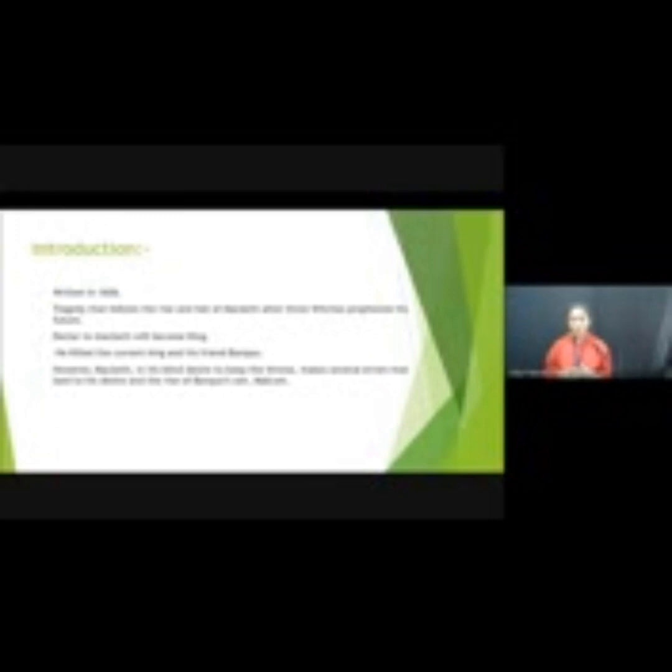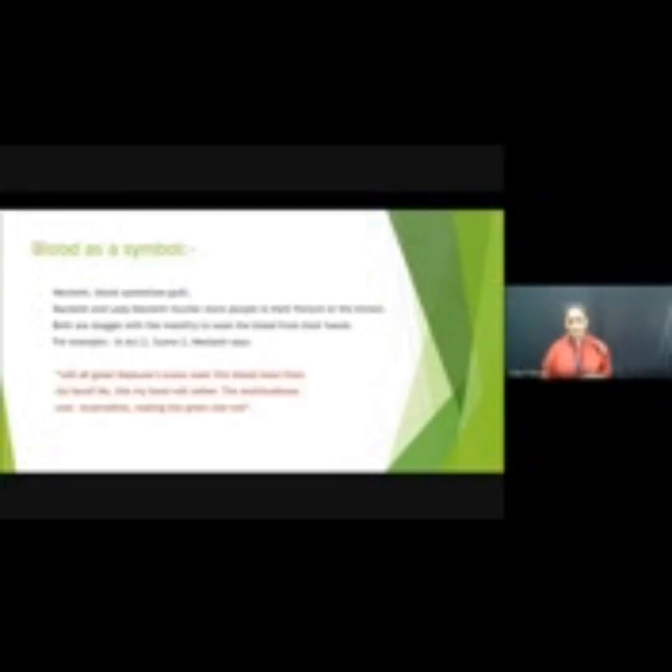However, in his blind desire to keep the throne, Macbeth makes several errors that lead to his downfall and the rise of Banquo's son Malcolm. All of this is created only by ambition, which is very powerful. Now I'm dealing with the symbols in the Macbeth play.